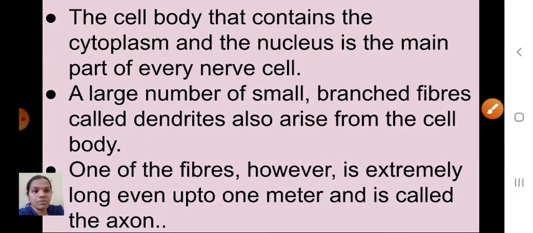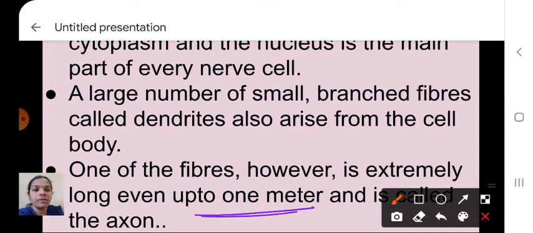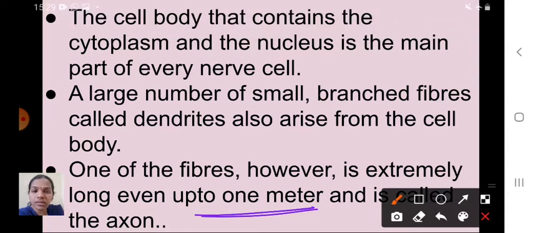Third point, you have to see here: one of the fibers, however, is extremely long, even up to 1 meter, and it is called the axon. So one of the fibers is extremely long, up to 1 meter, and that is called the axon. Understood now?